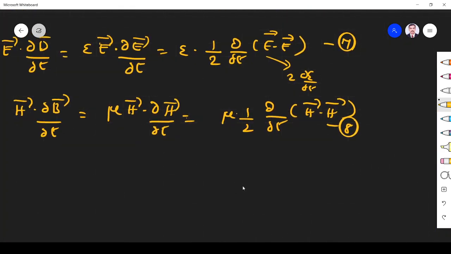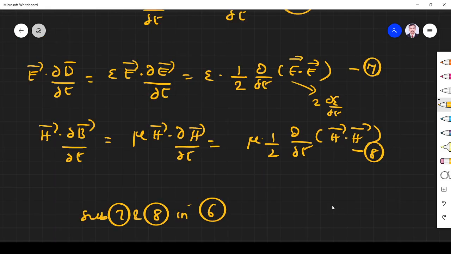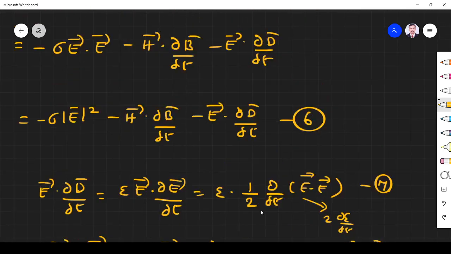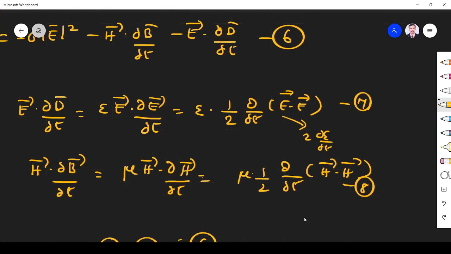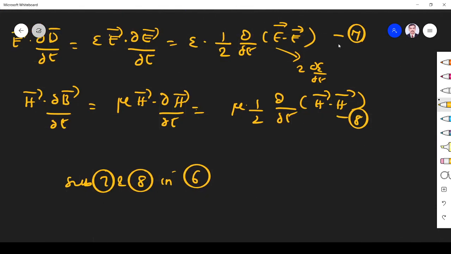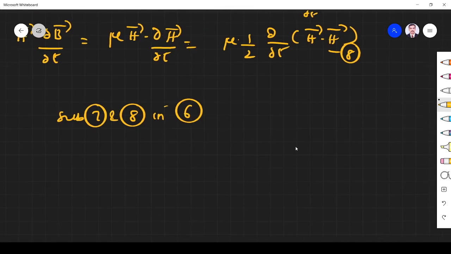Now I subtract 7 and 8 in 6, because what I did, I found E dot ∂D/∂t and H dot ∂B/∂t. So instead of H dot ∂B/∂t and E dot ∂D/∂t, I substitute 7 and 8 in 6. So what happens?